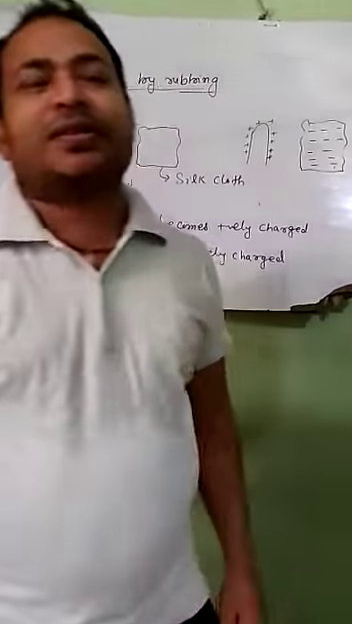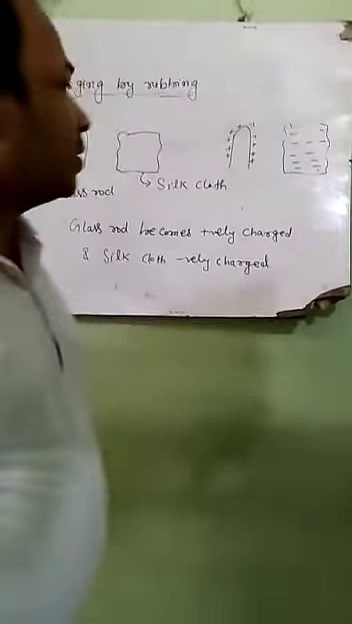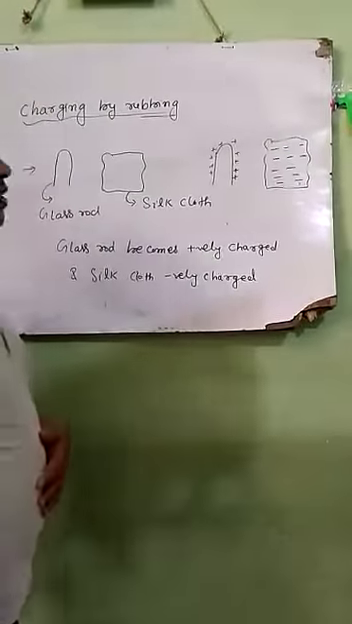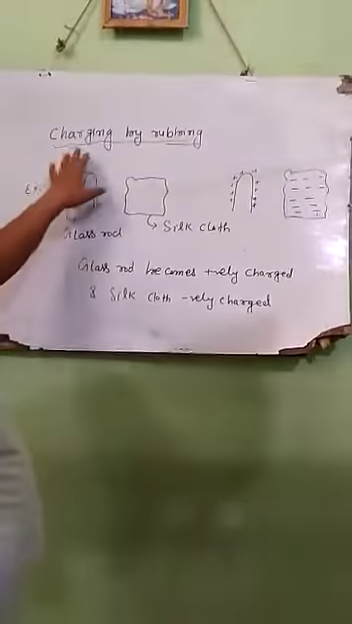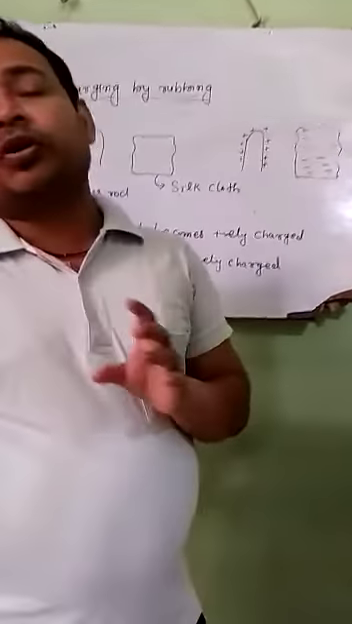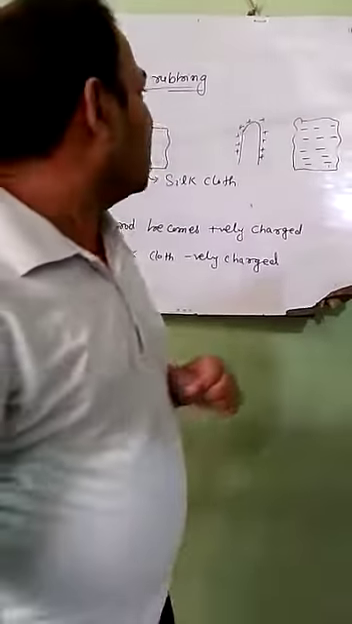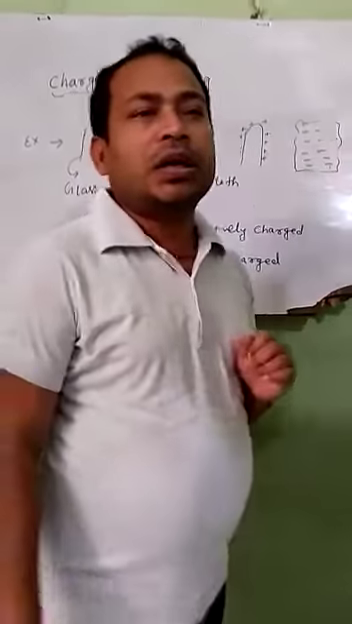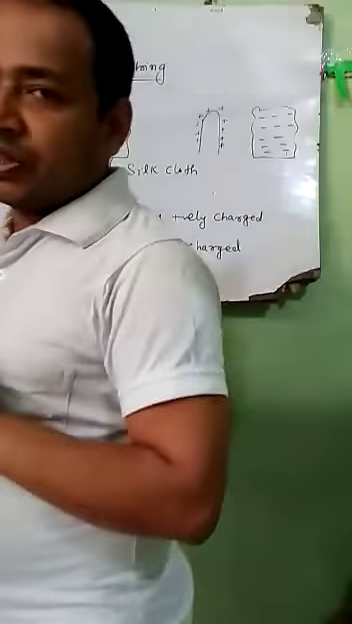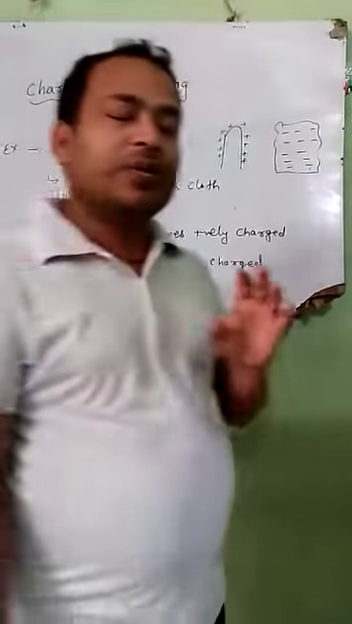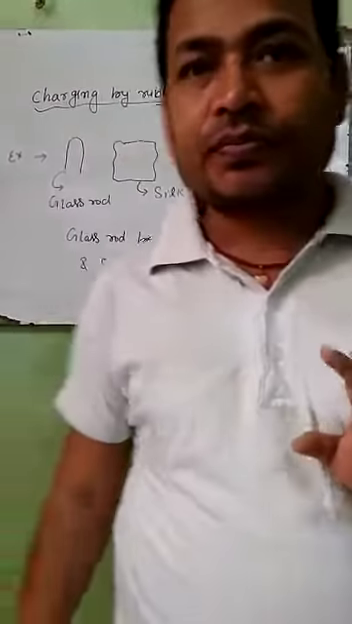In the previous lecture, we discussed charge. Today I will discuss the topic of charging by friction. Listen carefully. When two bodies are rubbed together, then electrons are transferred from one body to another body. As a result of this, one body becomes positively charged and another body becomes negatively charged.